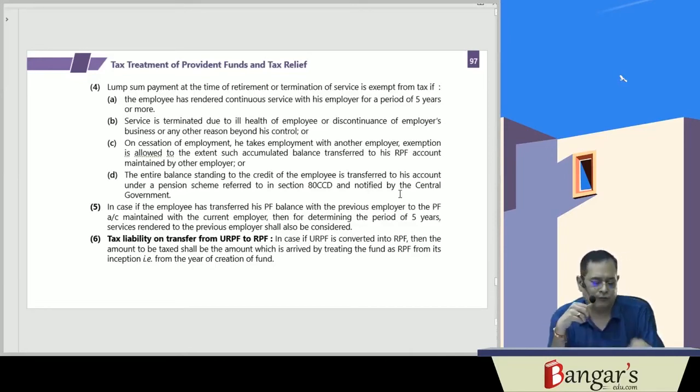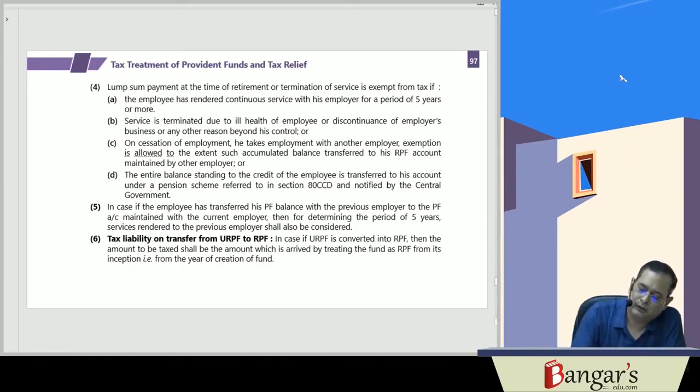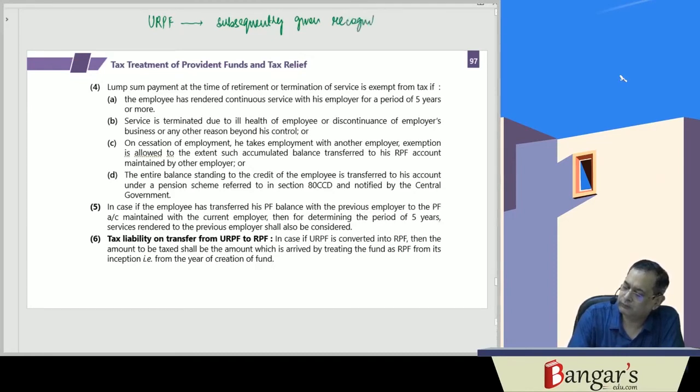Then if the fund was an unrecognized provident fund and it is subsequently given recognition, it becomes now a recognized provident fund.